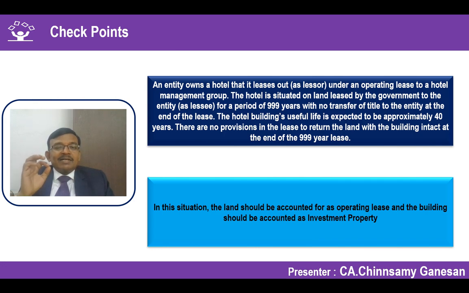Keep on the back of your mind that particular question, whether investment property should also be depreciated. We'll keep it in our mind. The moment I talk about whether investment property has to be depreciated, the other question that comes is whether investment property should be tested for impairment also. Both, keep it on the back of your mind.